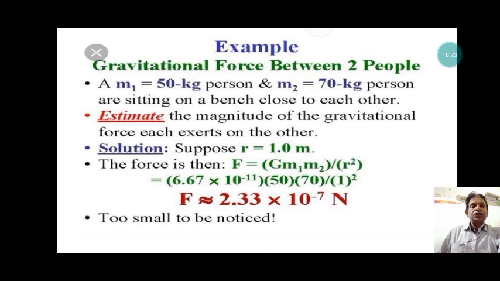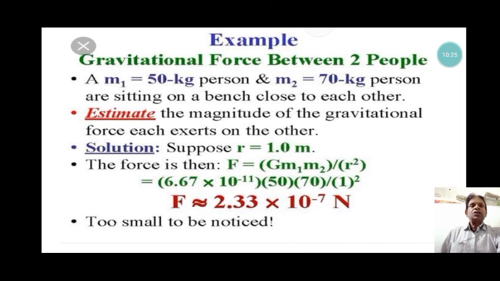Now we give some examples of the gravitational force acting between two objects. We use the gravitational constant and calculate the gravitational force acting between two bodies. For example, what is the gravitational force between two people? We can calculate it easily with the help of the law of gravitation.